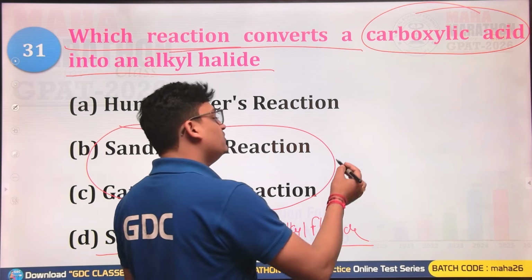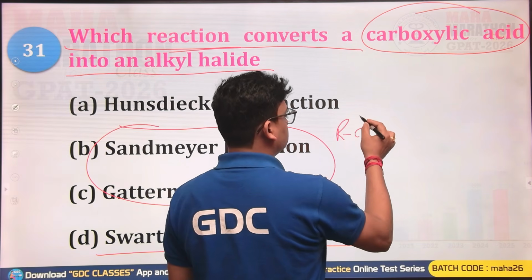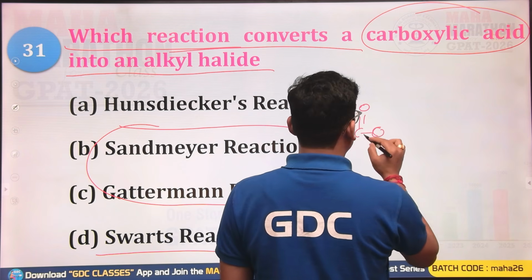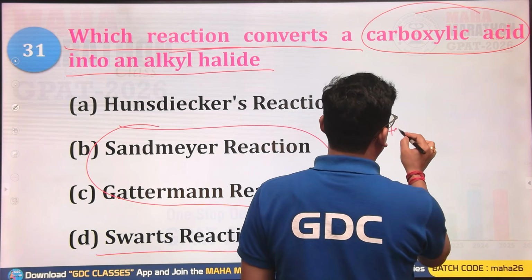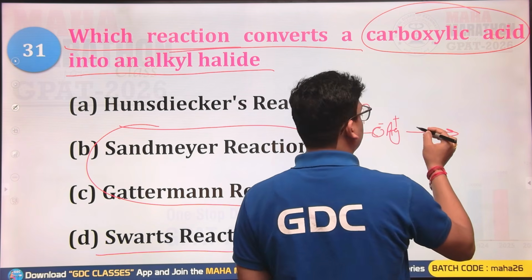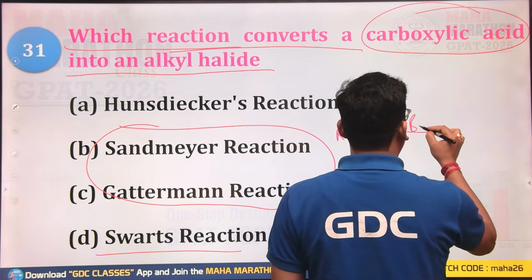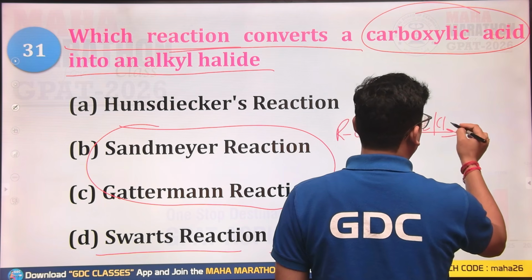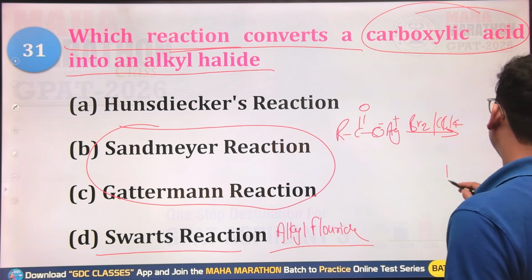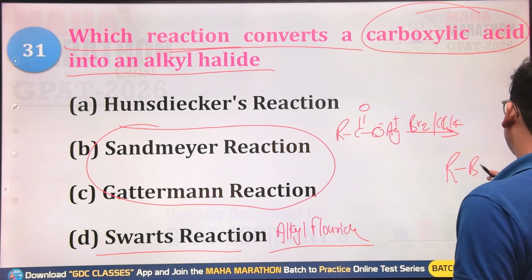Now here you are having carboxylic acid, so the silver salt of carboxylic acid. Whenever this reacts with Br2 in CCl4, it will have RBr formation.